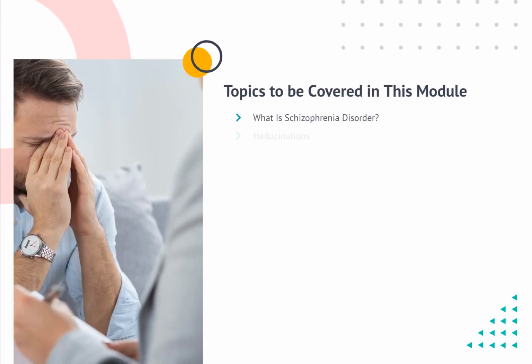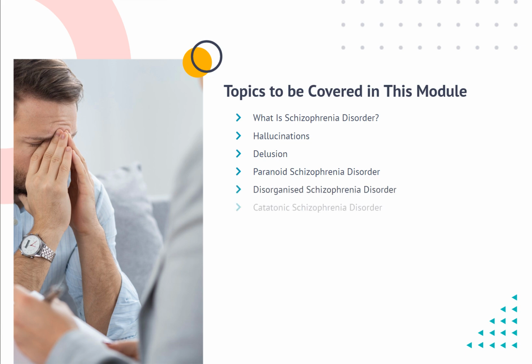Topics to be covered in this module. What is schizophrenia disorder? Hallucinations. Delusion. Paranoid schizophrenia disorder. Disorganized schizophrenia disorder. Catatonic schizophrenia disorder. Psychosis.